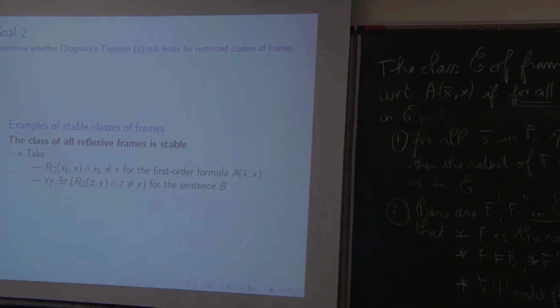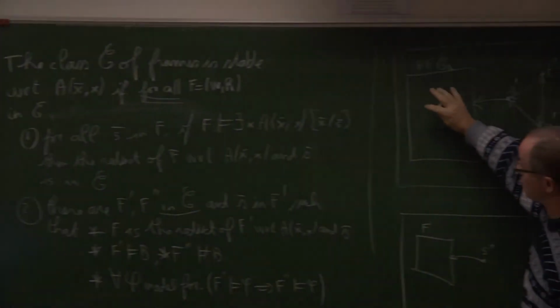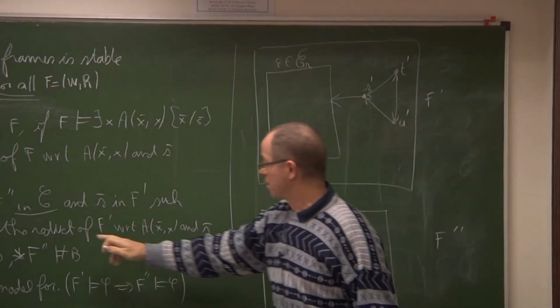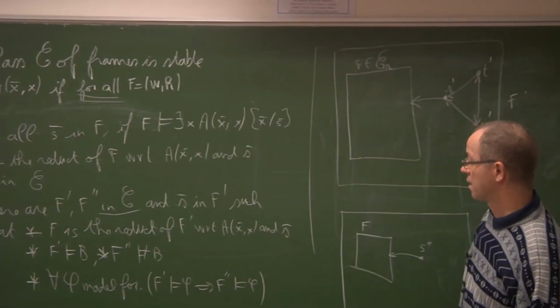So if we do this, we will keep only those points, because these ones are not concerned. They are not accessible from S prime. S prime itself is not concerned because it is equal to itself. So we will keep only this one, and F is the reduct of F prime.